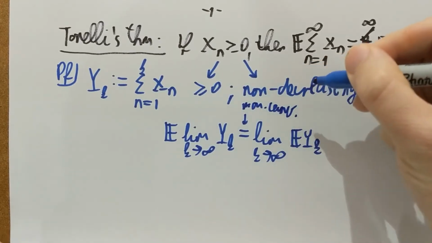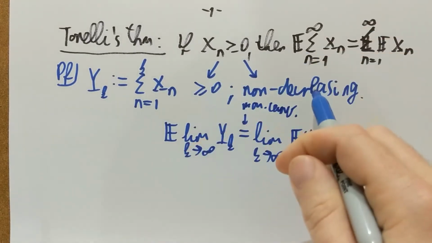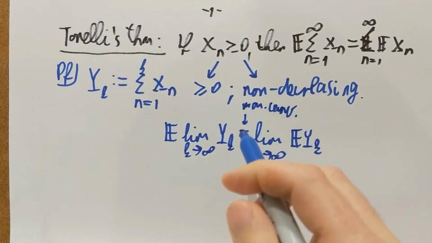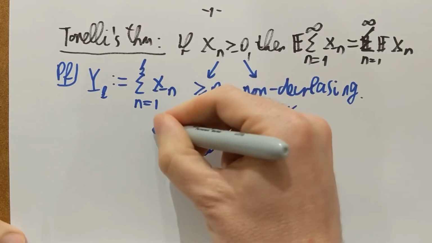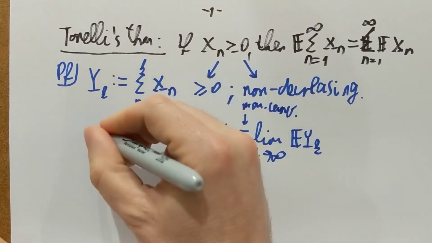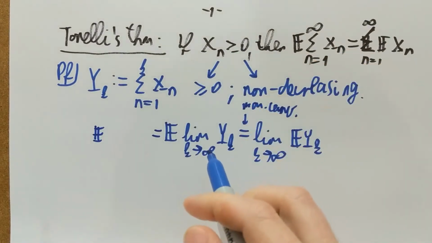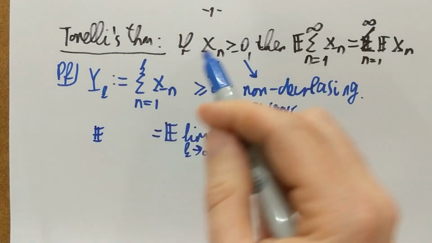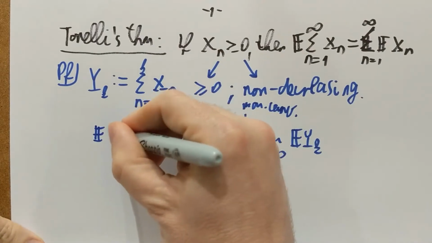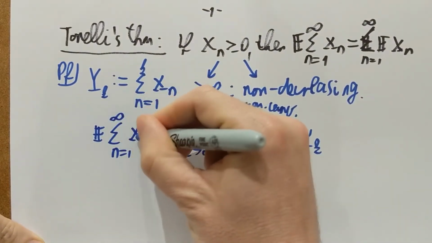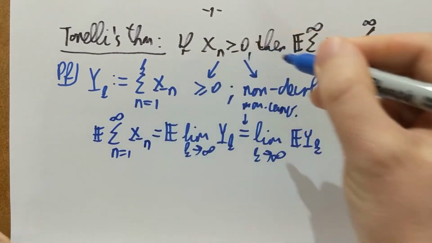I can use monotone convergence because Y is non-negative and it's a sequence of non-decreasing random variables. But if I expand the left-hand side, what is on the left-hand side is the expectation of the limit as k goes to infinity of the finite sum up to k. What is the limit of the finite sum up to k? Of course, it is the infinite sum of the Xn's.